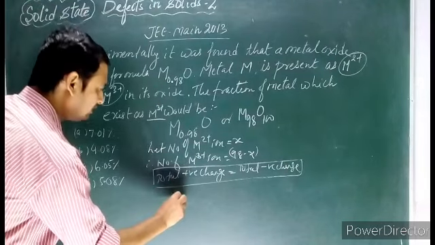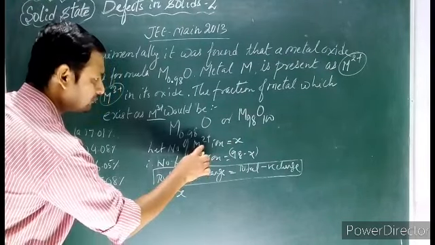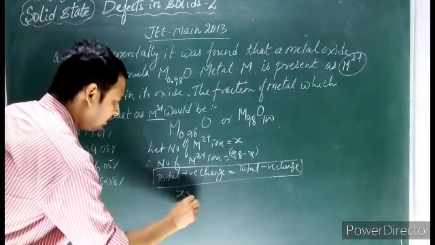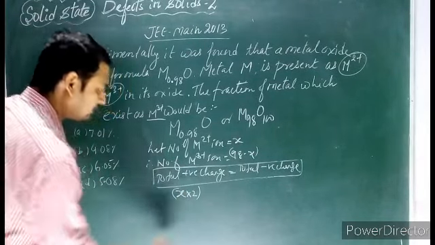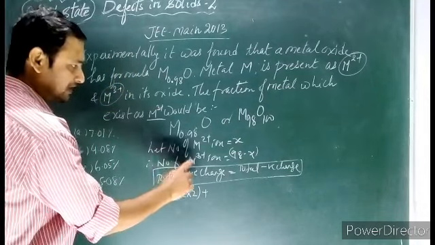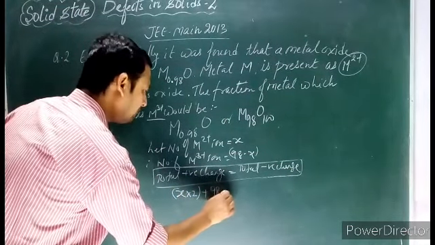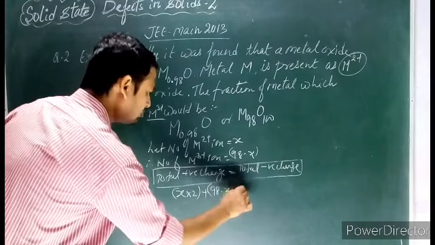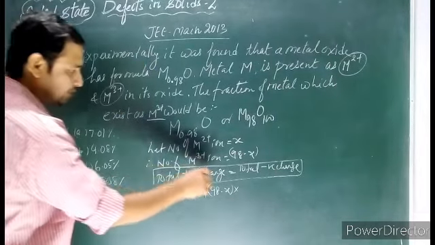So we have X number of M2+ ions into its charge, plus 2, plus the number of M3+ ions, 98 minus X, each having charge 3,